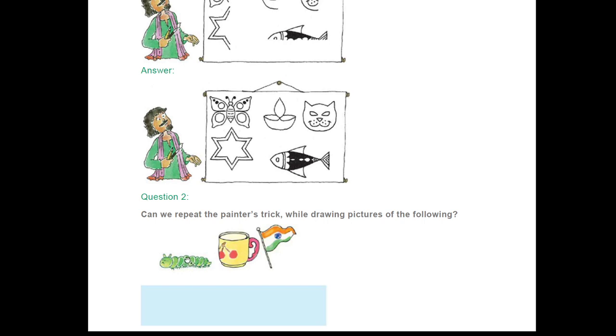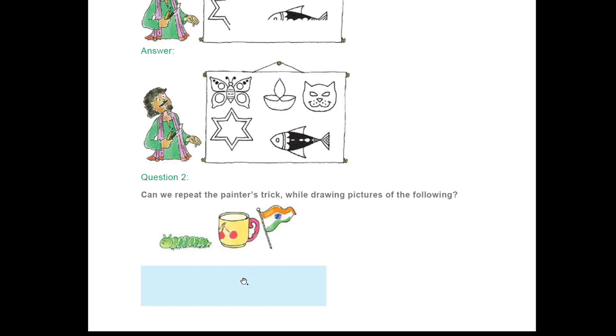I am not just thinking, I am confirmed, because here you can see this caterpillar has the face. You cannot divide this caterpillar into two similar halves. Okay, so here also you cannot divide this cup into two similar halves. Okay, now moving to the next part.